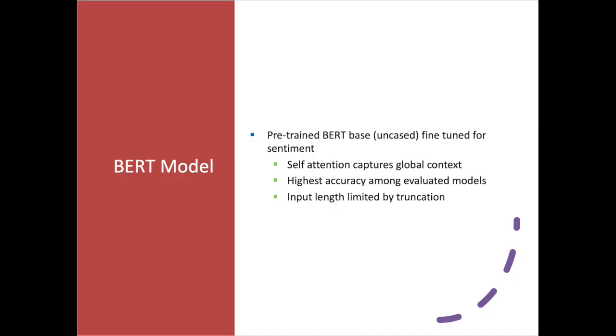The most advanced model evaluated is BERT, specifically BERT base uncased, fine-tuned for sentiment classification. BERT uses self-attention to model relationships between all words in a sequence simultaneously, allowing it to capture nuanced sentiment and contrastive language. However, BERT has a fixed maximum input length. In this project, reviews were truncated to 256 tokens, which introduces trade-offs for very long reviews.